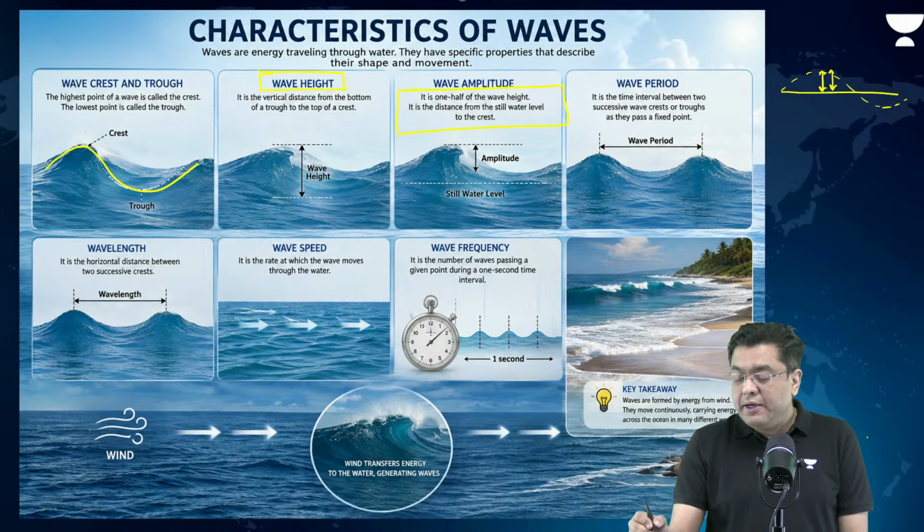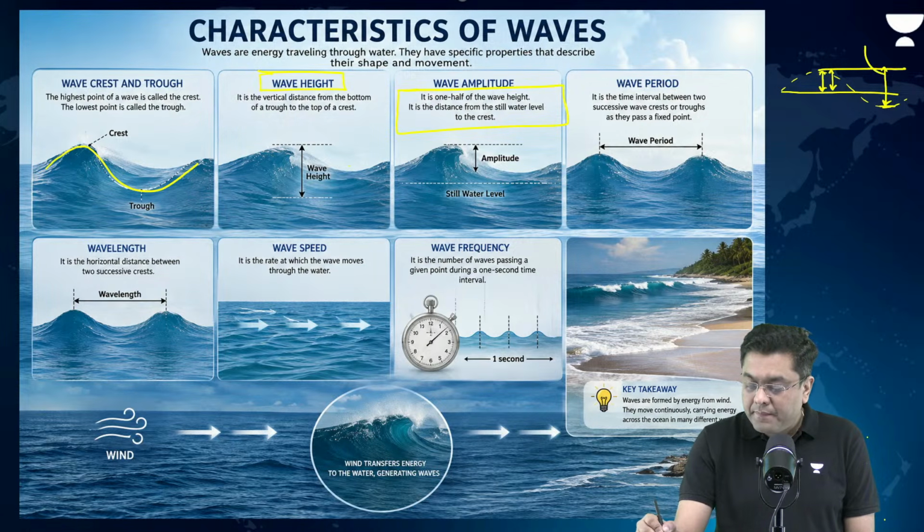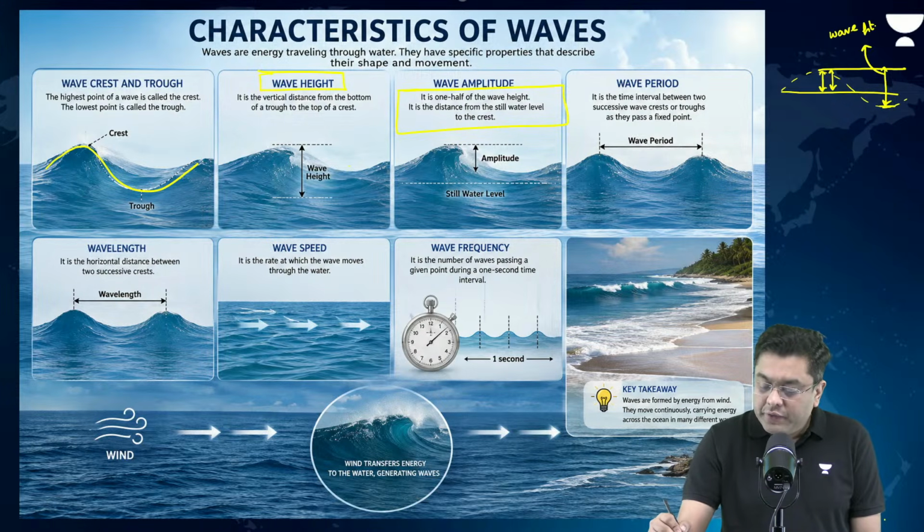So, wave height is from the lowest portion to the highest portion. This is your wave height. Okay. This portion is your amplitude.